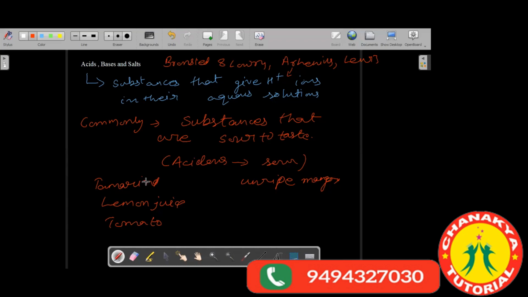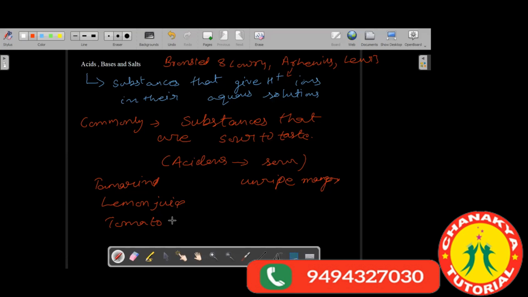These acids are present naturally. They are made naturally in the living organism. So the acids which are extracted from living organisms are organic acids, obtained from the word organism.